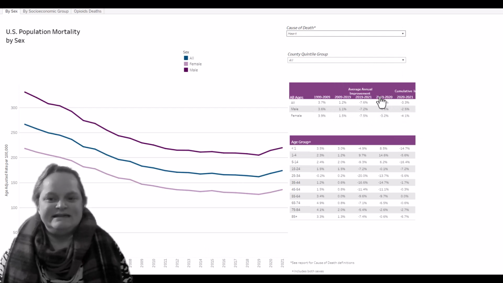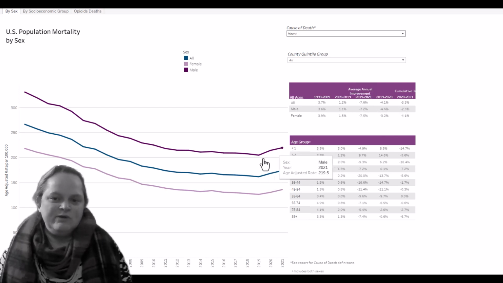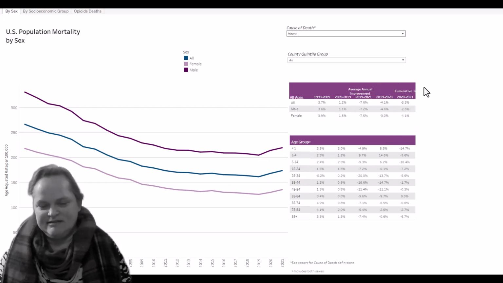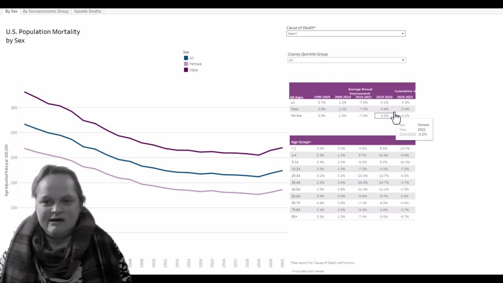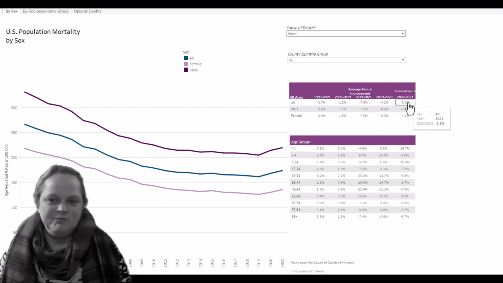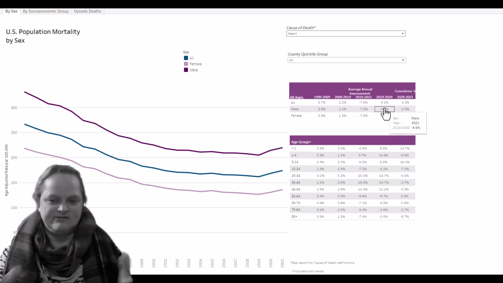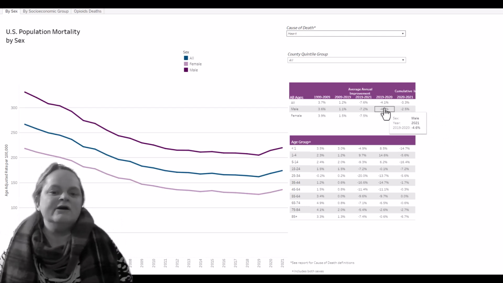You see these big negatives here. That means, of course, the cause of death went up. So from 2019 to 2021, we had an average annual improvement, and we see that there. And these headers are kind of screwed up. We have cumulative improvements, 2019 to 2020, 2020 to 21. So you can see, year to year, what was going on there.